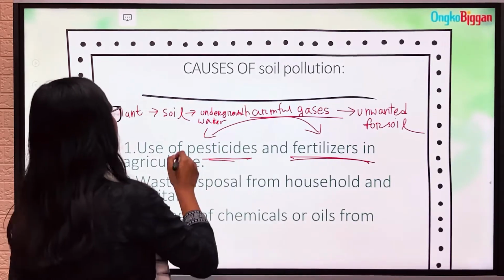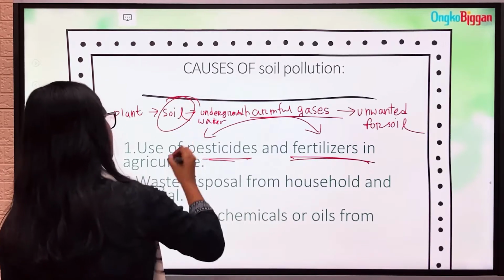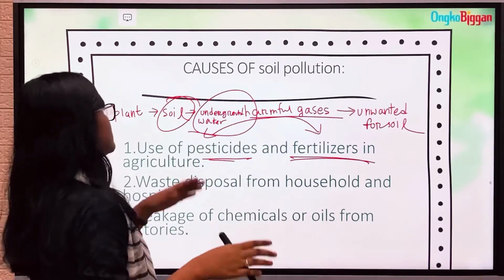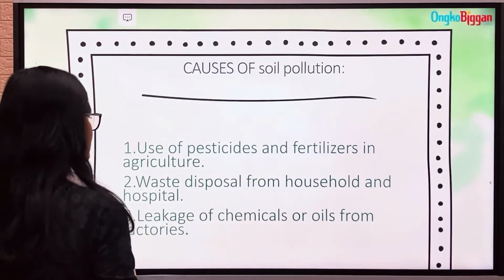Thus, the use of pesticides and fertilizers not only pollutes soil, it also pollutes the water. So yes, use of pesticides and fertilizers in agriculture.